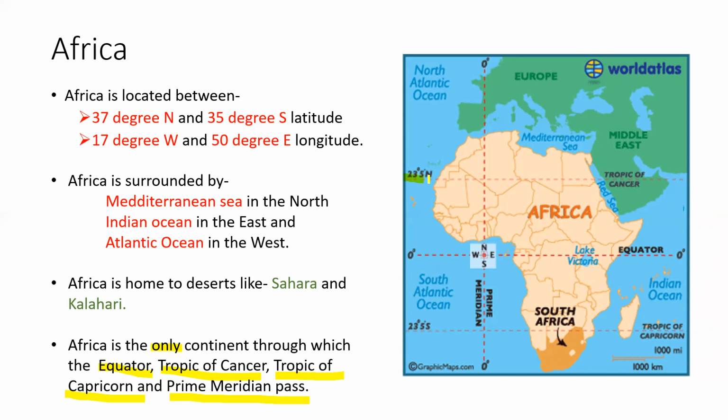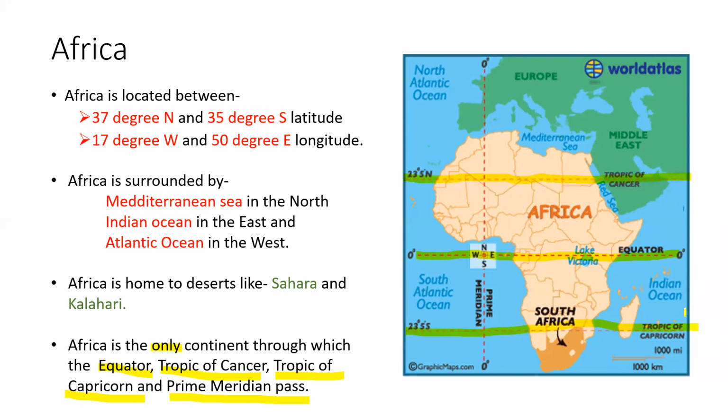See, this is 23.5 degree north. This is Tropic of Cancer. Then this is equator, 0 degree. This is also cutting through Africa. Then this is 23.5 degrees south, Tropic of Capricorn.